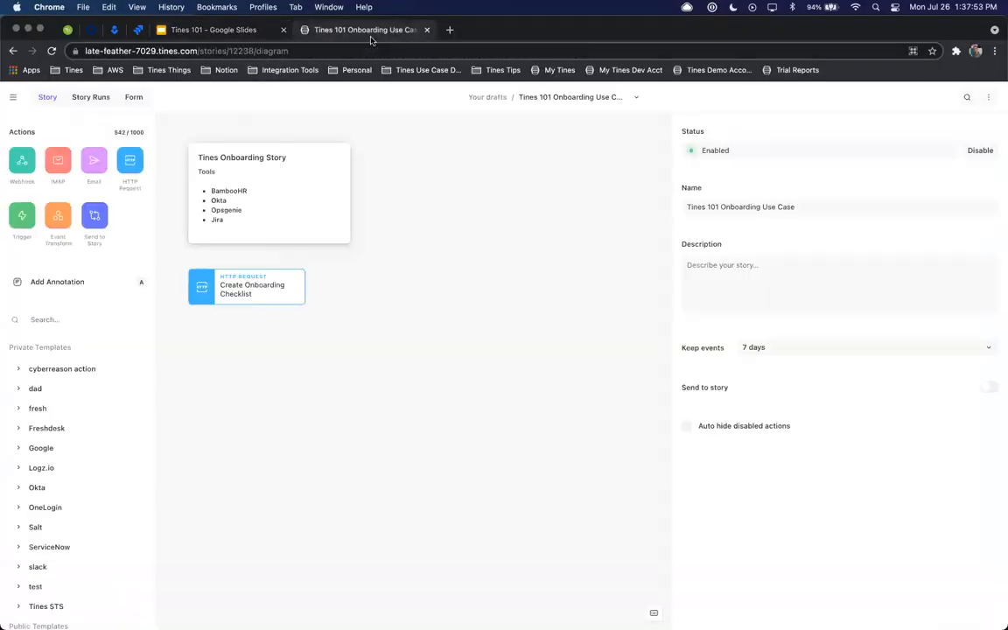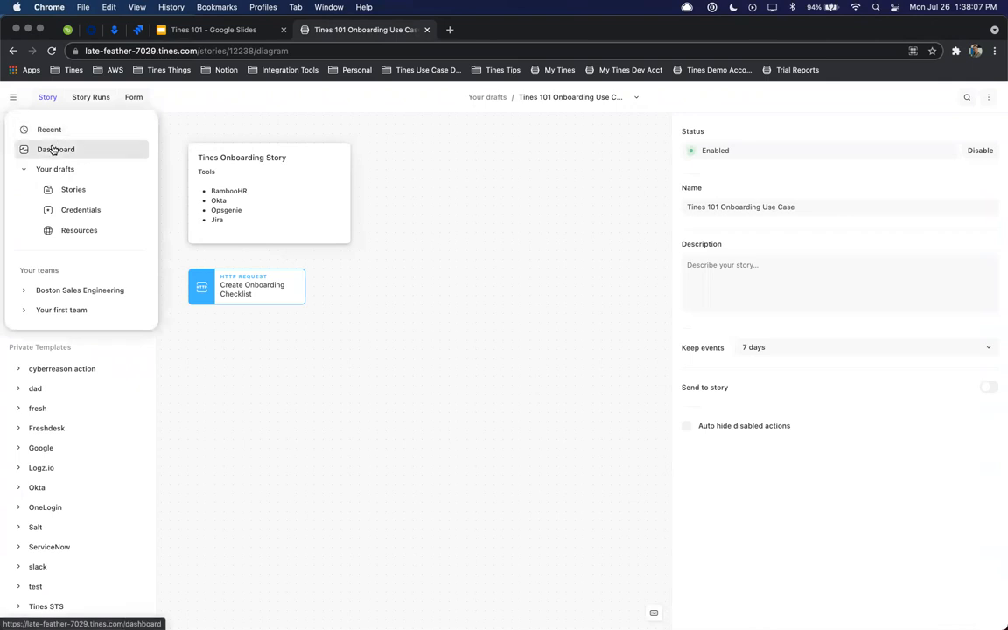So with that, we'll jump into the demo and we'll start to build out our simple onboarding workflow. So here I have a story already open. Again, this is the Tines onboarding story, and the tools that we'll be working with today are going to be BambooHR, Okta, Opsgenie, as well as Jira.